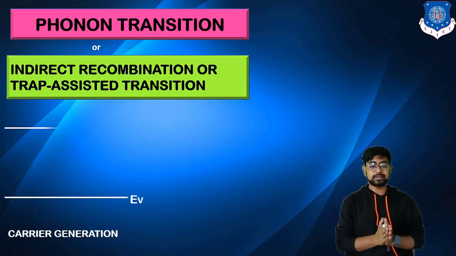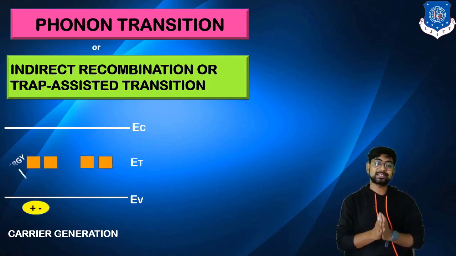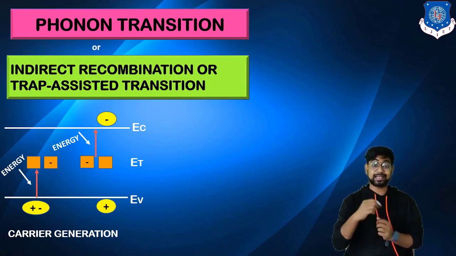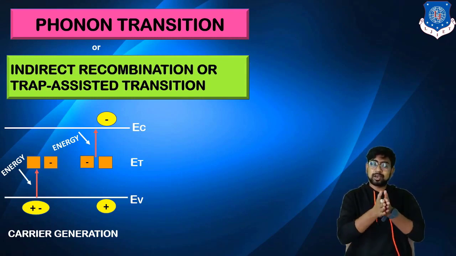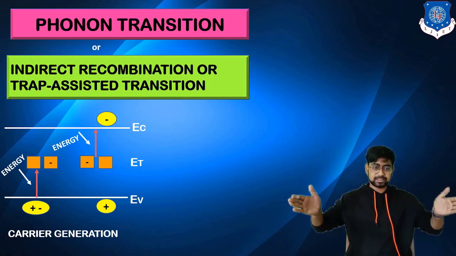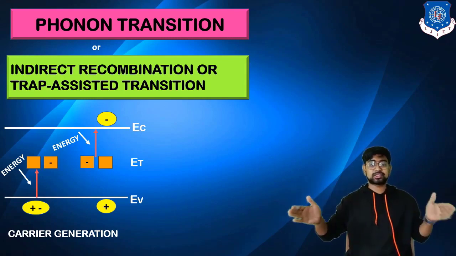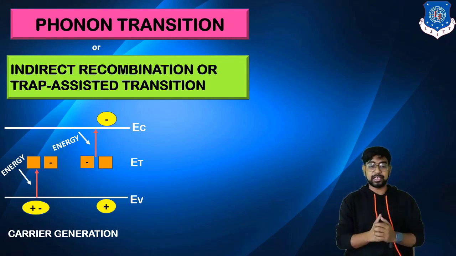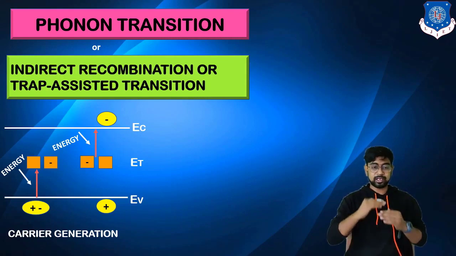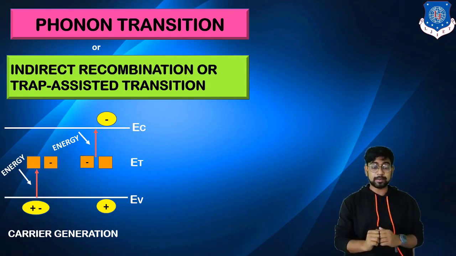Basically, when impure semiconductors are there, there will be deficiencies in them. Some atoms are missing, some atoms' electrons are not as they were, because when we go to practical versions, it is not possible that everything is formed firmly or uniformly throughout the structure. There will be some problems, and these give rise to the trap region. Now how does this trap region behave in carrier generation? Usually it went from the valence band to the conduction band. But here what would be happening?